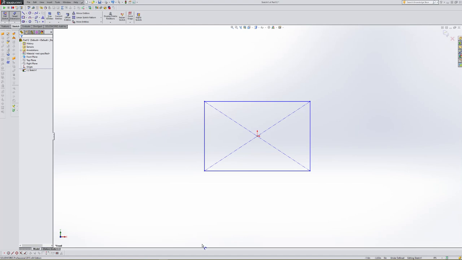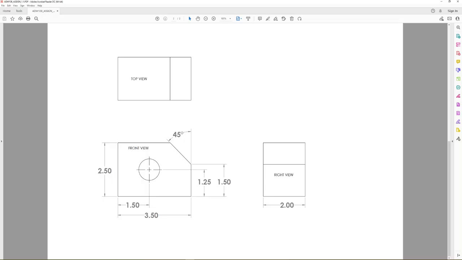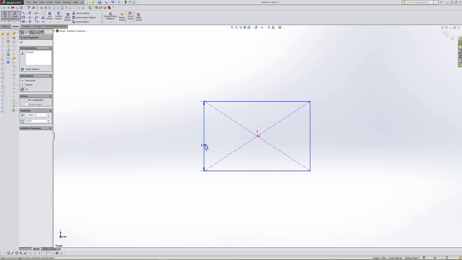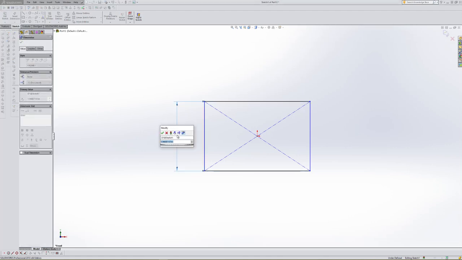I'm not exactly sure what size that it was on the height, so I have to come back and take a look. This thing is actually 2.5 tall by 3.5 long. So one mouse click, I let go of it, I pull my mouse pointer out to somewhere in the modeling space, and a second mouse click, and then it allows me to put in the dimension that I want. And I think it was 2.5, and then enter one time.